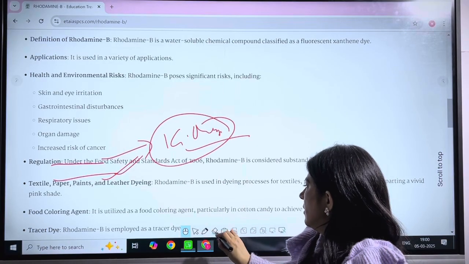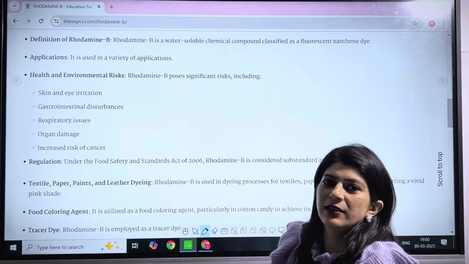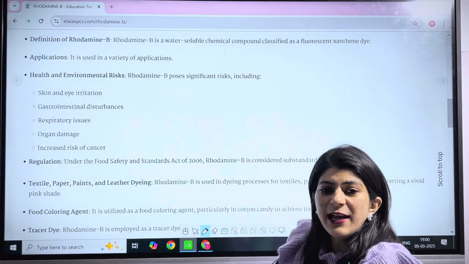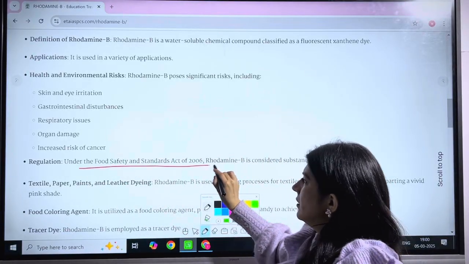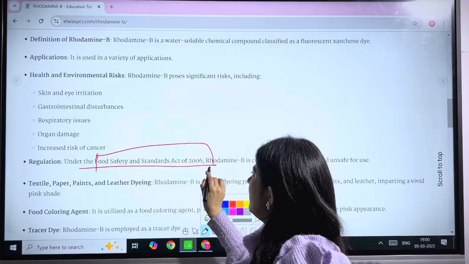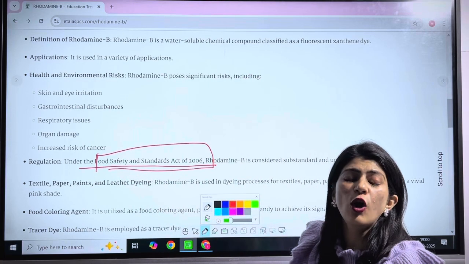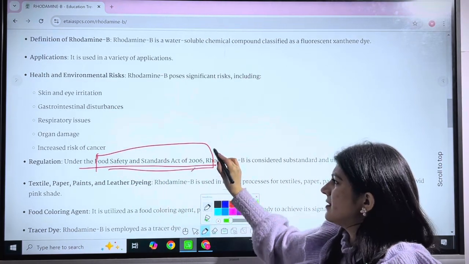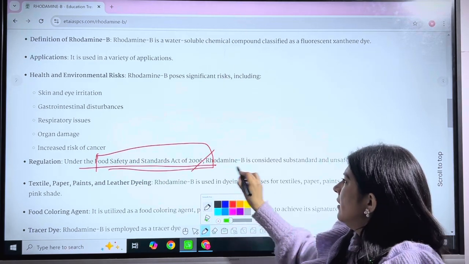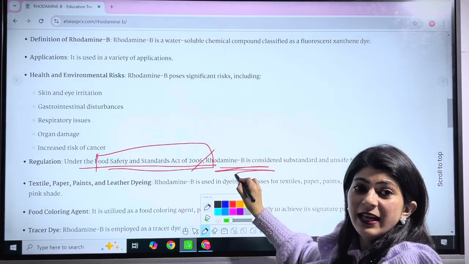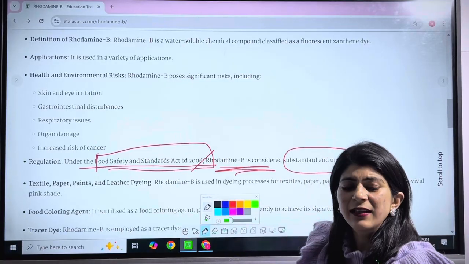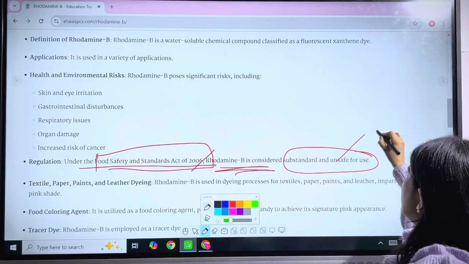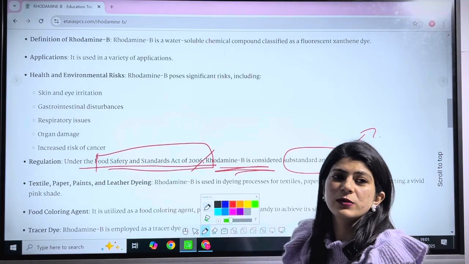Next, the regulation. About the regulation, we have seen that under the Food Safety and Standards Act of 2006, rhodamine B is considered substandard, plus it is unsafe for use.